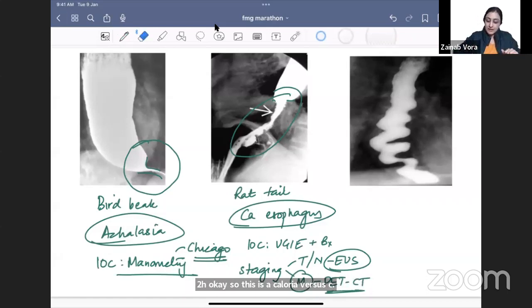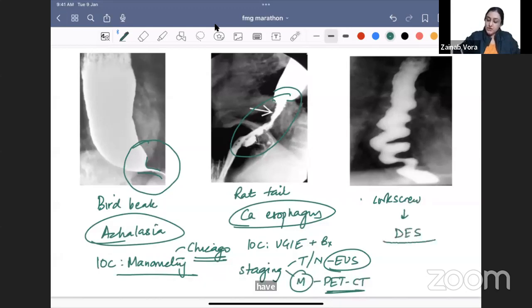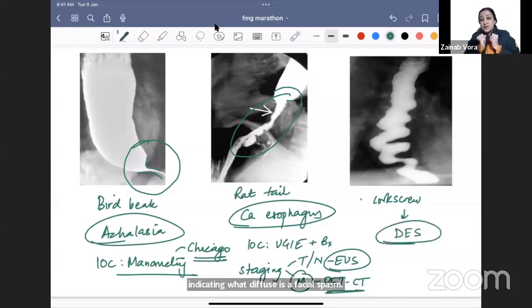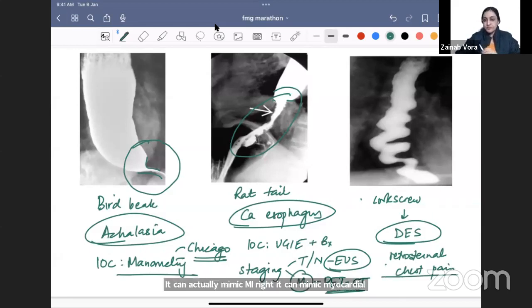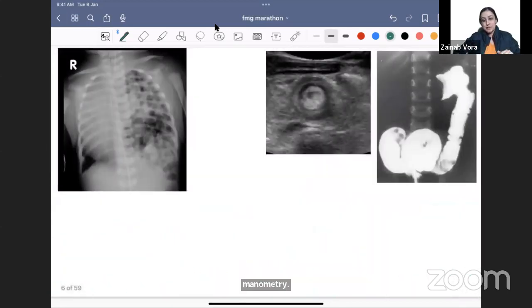Last thing, what are you seeing here? I'm seeing that the esophagus looks like a corkscrew. So this has been asked a lot of times in FMG. So ye hai corkscrew esophagus, and corkscrew esophagus is indicating what? Diffuse esophageal spasm. The esophagus is undergoing spasmodic contraction. So इसमें patient कैसे आएगा? The patient is going to present with retrosternal chest pain. It can actually mimic MI, right? It can mimic myocardial infarction also. So this is what you have to understand here, that this is diffuse esophageal spasm. Again, a motility disorder. Investigation of choice remains manometry. Okay, so this is about the three bariums that we need to know.